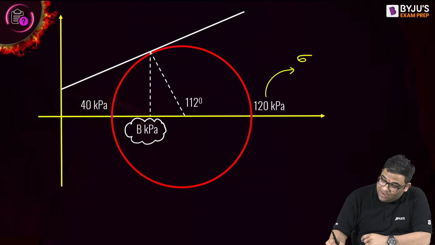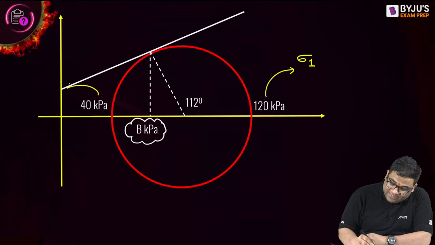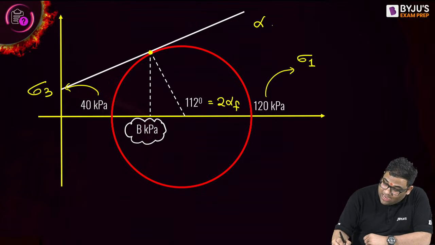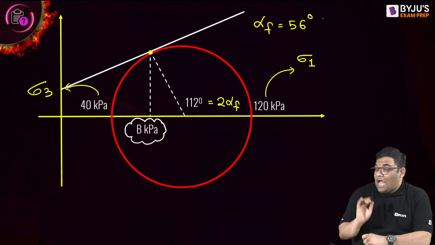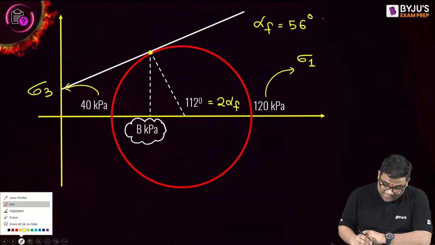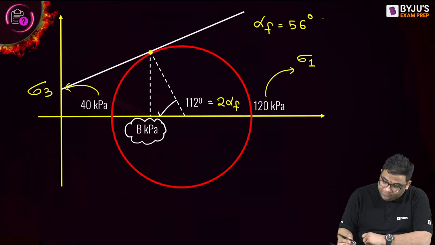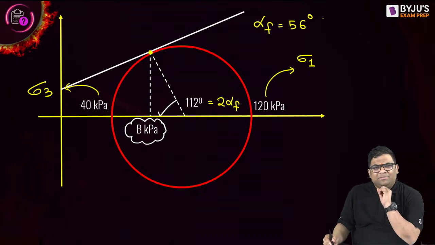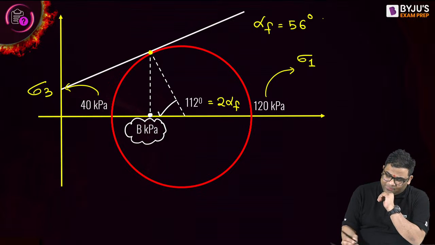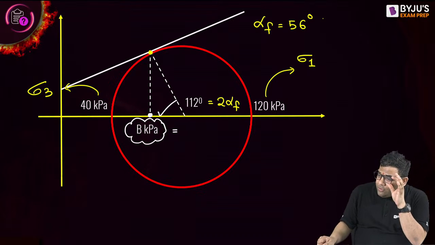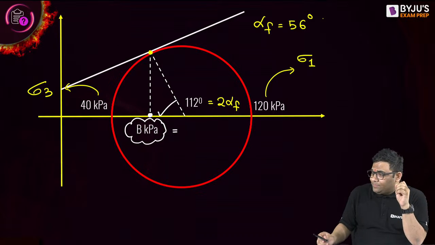Yes, this is sigma 1 and this is sigma 3 and this is 2 alpha f, right? Because this is the failure plane. So I can say your alpha f will be equal to 56 degree. They have asked you to find out this B. What is this B? Tell me. Now see, many students were not able to understand many things.